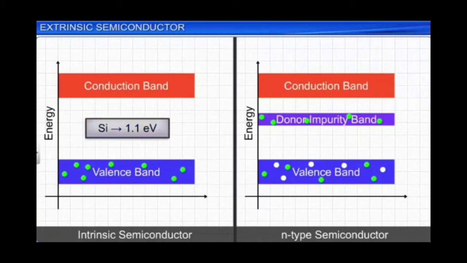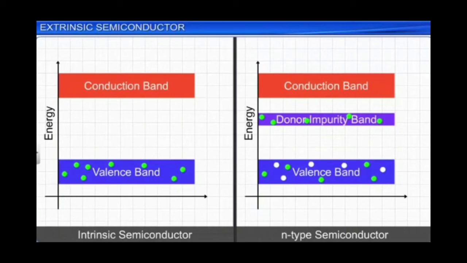But when it is doped with a pentavalent impurity, the energy gap decreases to 0.05 electron volt, and that is the gap between the donor impurity band and the conduction band. This 0.05 electron volt of energy is easily available even at room temperature. That is how, according to energy band theory, the conductivity increases when it is doped.